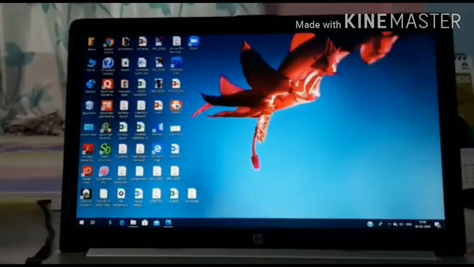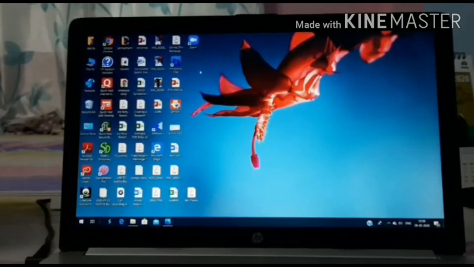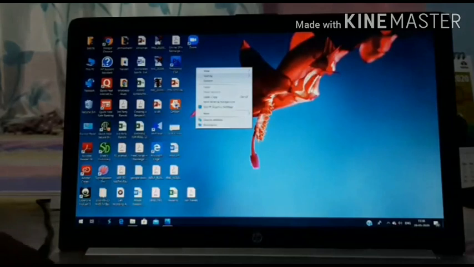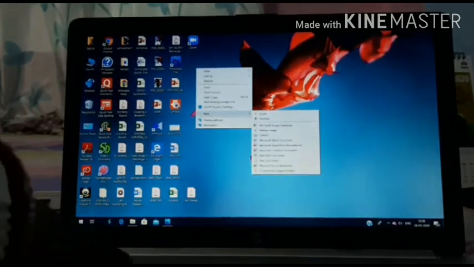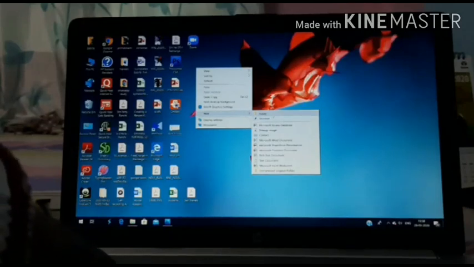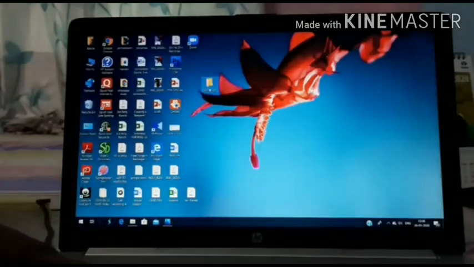For creating a library, let me create one folder, and I will explain how to create a folder. To create a folder, just right click on any blank area of the desktop. So I'm right clicking over here. You will get the new option. When you go to the new option, one menu will appear, and in the menu you will find the folder option. When you click on folder, one new folder will be created over here. This is the way to create a new folder.